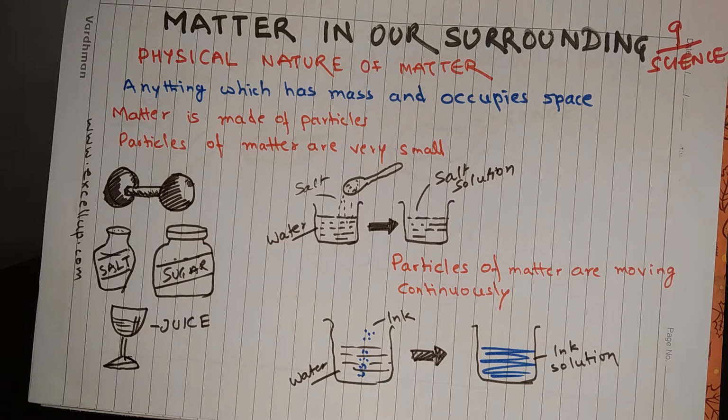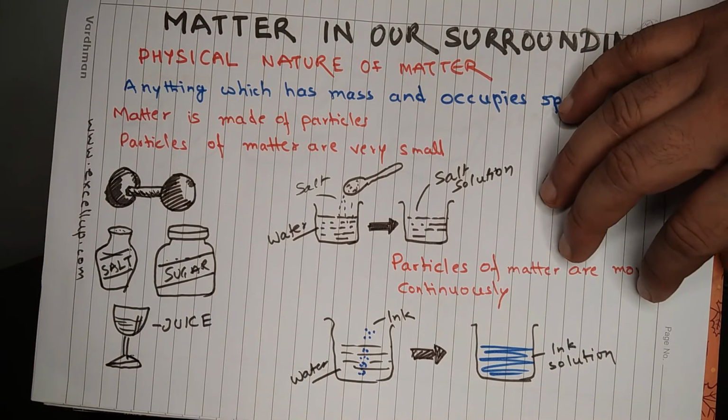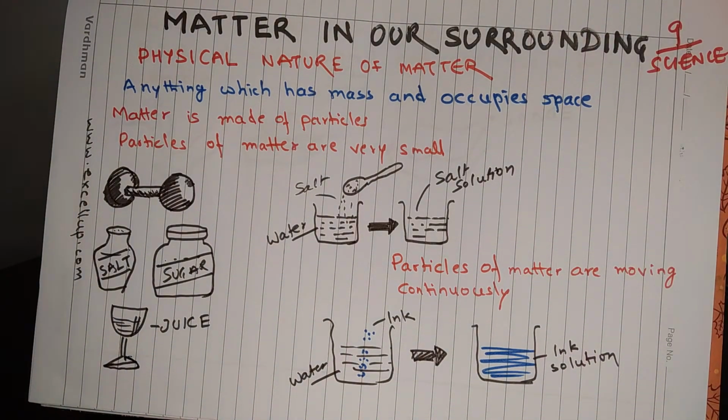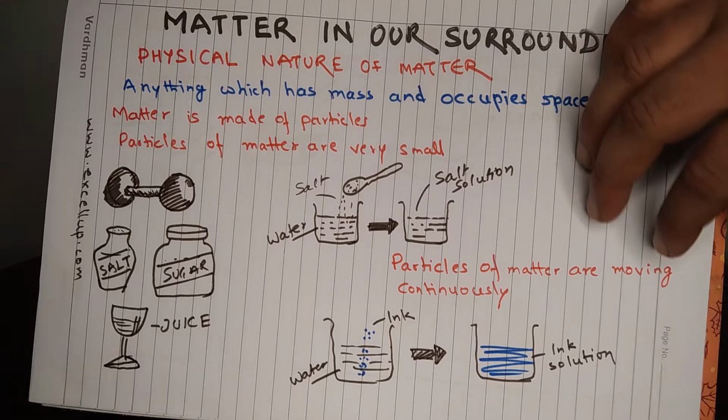In day-to-day life also, you could have observed that when your favorite dish is being cooked in the kitchen, you can recognize the smell while sitting in your study room. This happens because the particles of aroma from the food travel from the kitchen to your nostrils, and your olfactory senses detect the smell. This happens because of the continuous movement of particles.